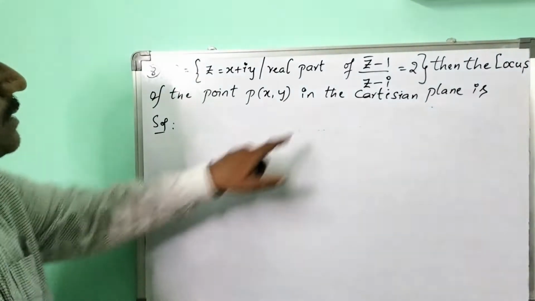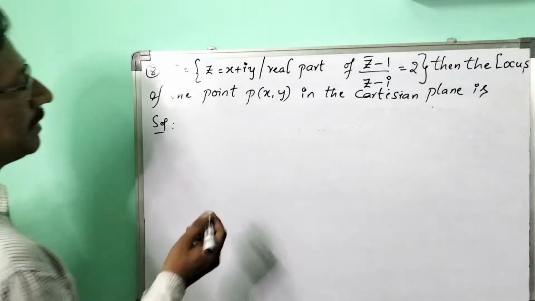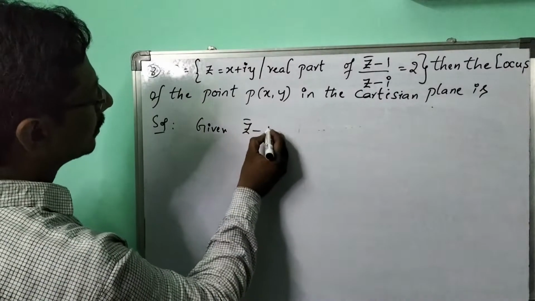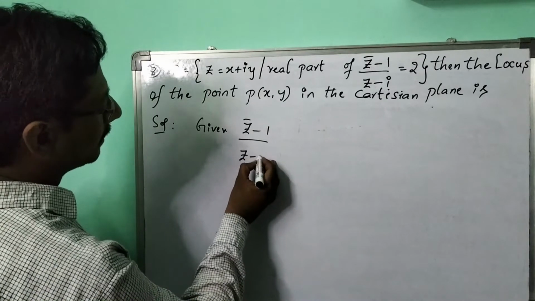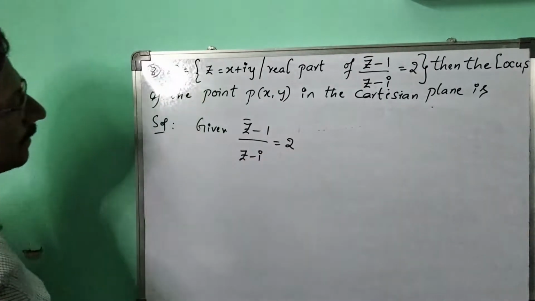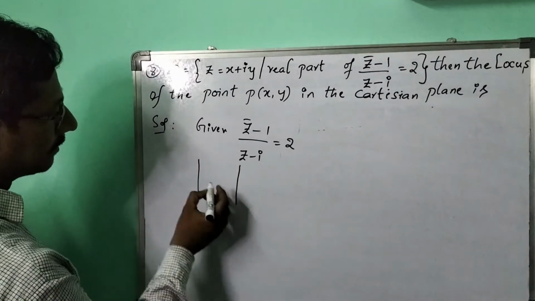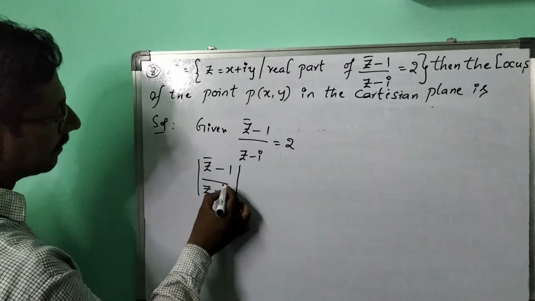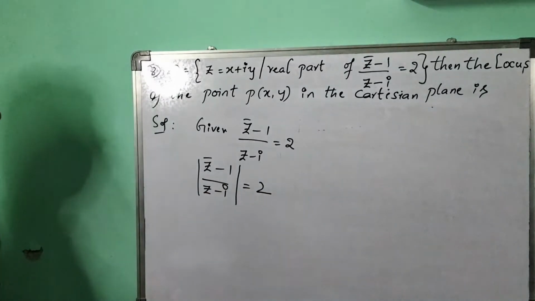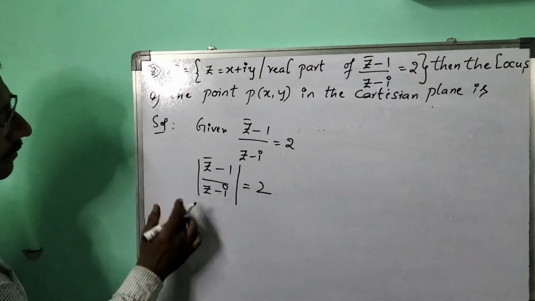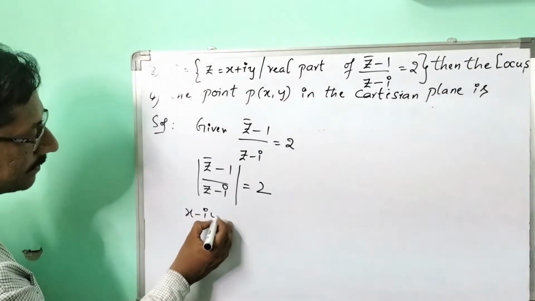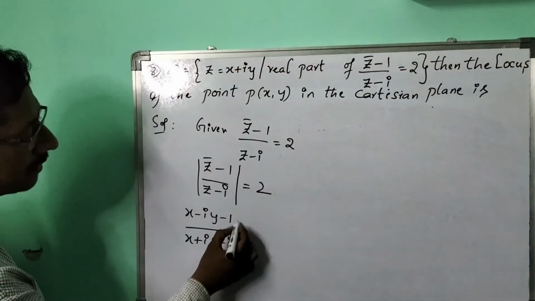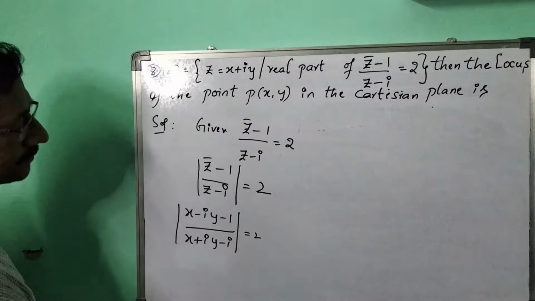Let me start with this real part. So let me see what is given here. Given part: Z bar minus 1 by Z minus I, which is equal to Z. So let me take the mod of this part. So mod of Z bar minus 1 by Z minus I equal to what here? Now, what is Z here? X minus iy, that minus 1, by x plus iy minus I, with whole mod equal to 3.